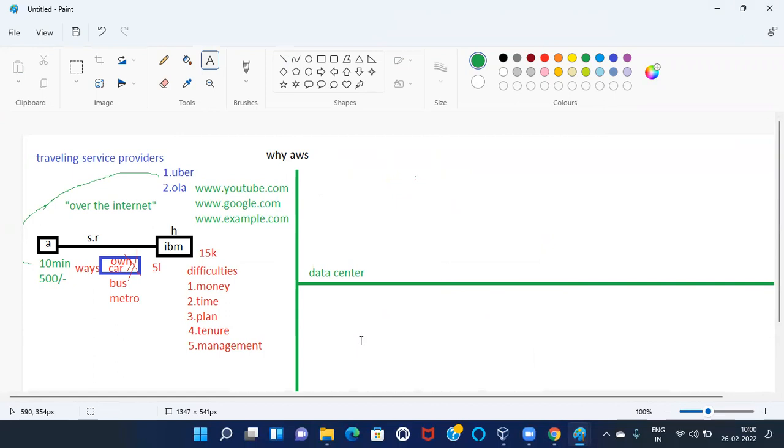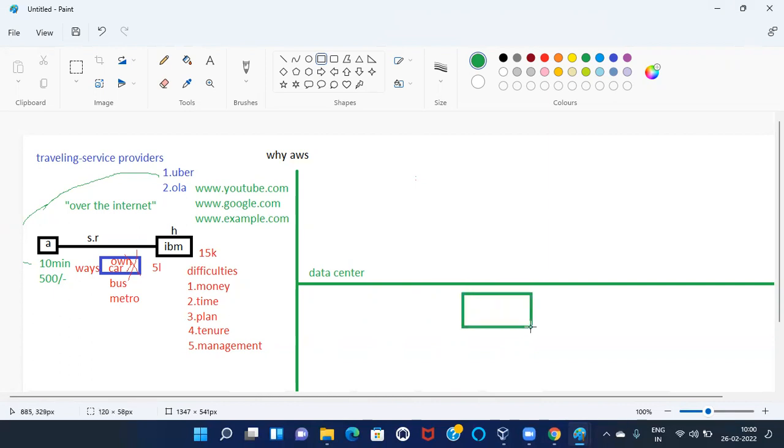So data center is a combination of hardware servers and software servers. Okay. So assume I would like to deploy this thing. What I need? Data center. I want to go from Ameerpet to Hi-Tech City. What I need? A car. The same way to deploy here, we need one environment.